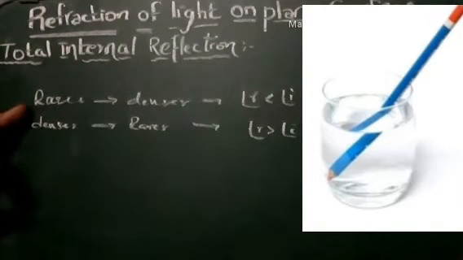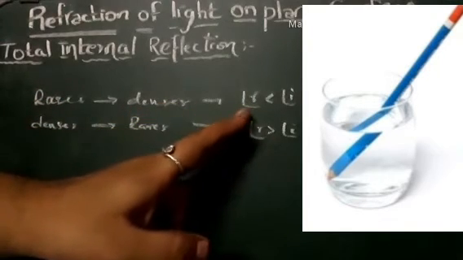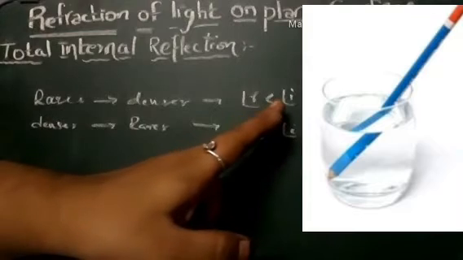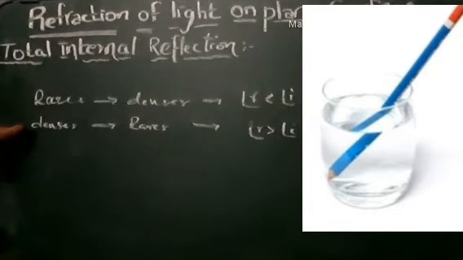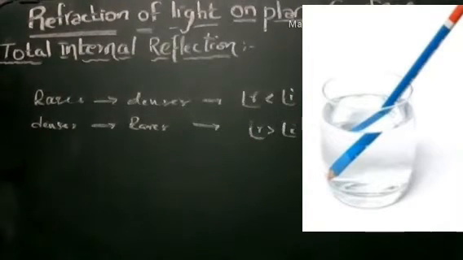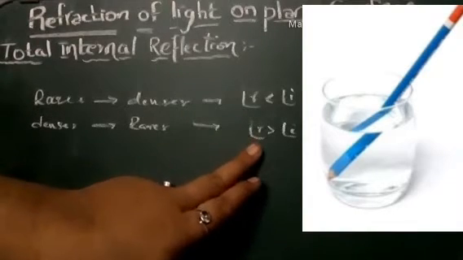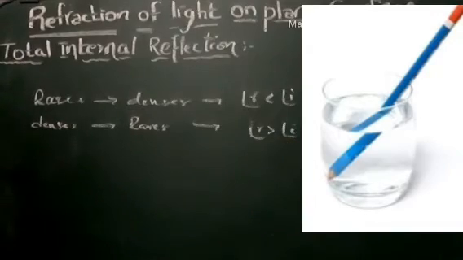If the light is passing from the rarer to the denser region, then the angle of refraction is less than the angle of incidence. If the light is passing from the denser region to the rarer region, then the angle of refraction is greater than the angle of incidence.